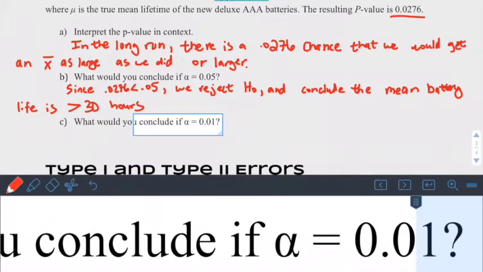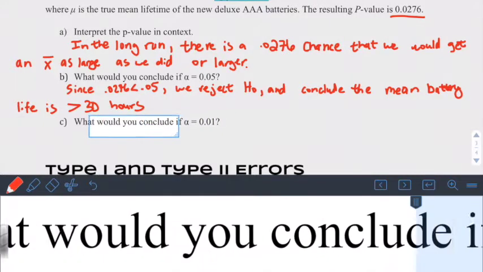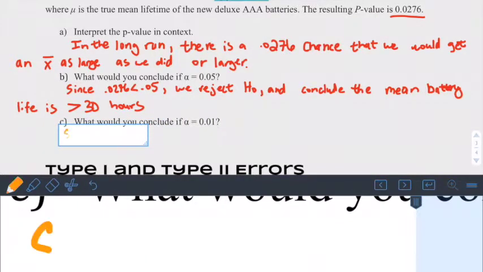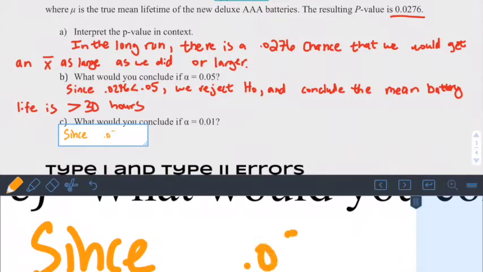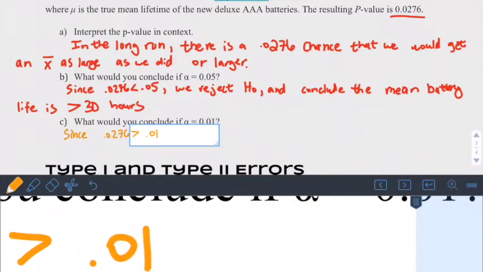But if we used our alpha level of 0.01, it's not smaller, so we would have the opposite conclusion. Since 0.0276 is greater than alpha, we fail to reject the null hypothesis and cannot conclude the mean battery life is greater than 30 hours.